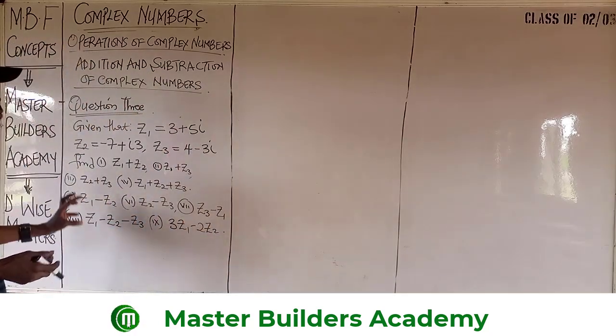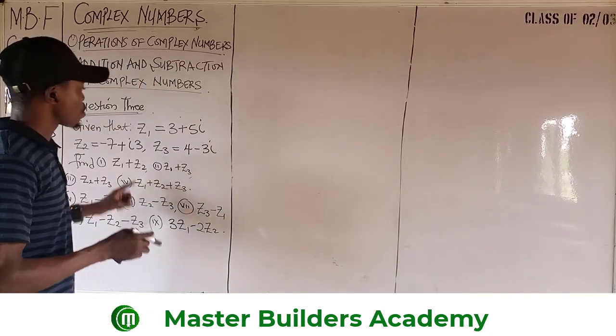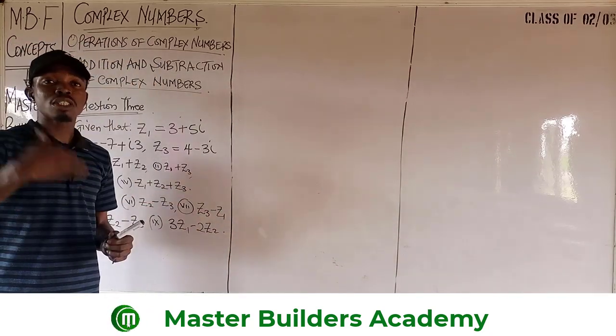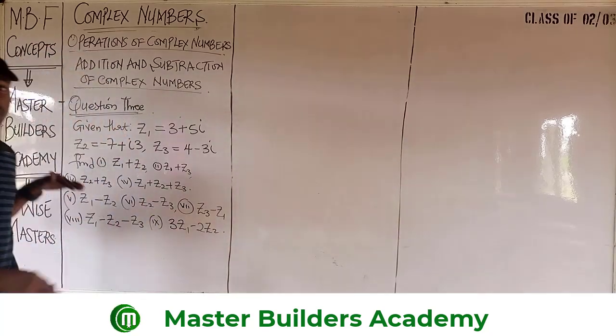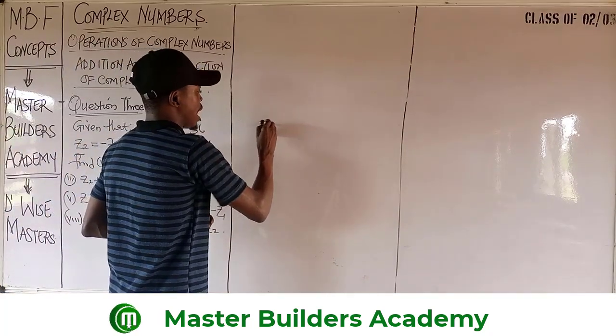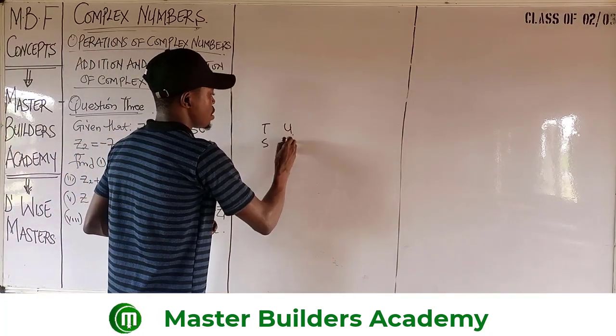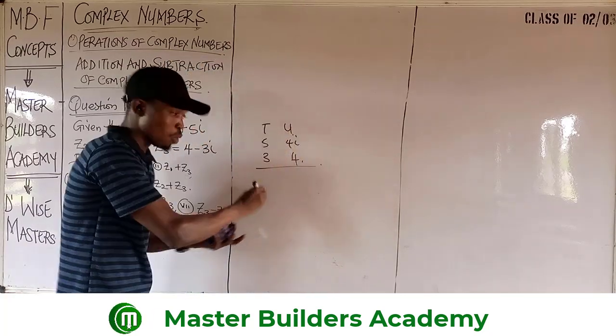Now, while solving these problems, there are 2 ways to solve them. You can solve these problems using the hundreds, tens and units approach, or you can just solve it using the linear method. What I mean is you can have tens and units, 5, 6i, just like this, and then you add.